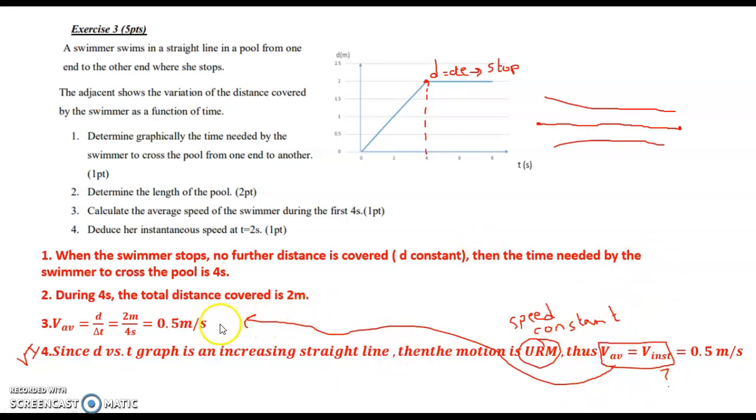So in part 3 we calculated V average. Now in part 4 we deduced that V instantaneous is equal to V average, which is equal to 0.5 meter per second. Because this instant, which is 2 seconds, belonged to the interval of time in which we calculated the average. So at each instant here the speed is equal to the average speed.